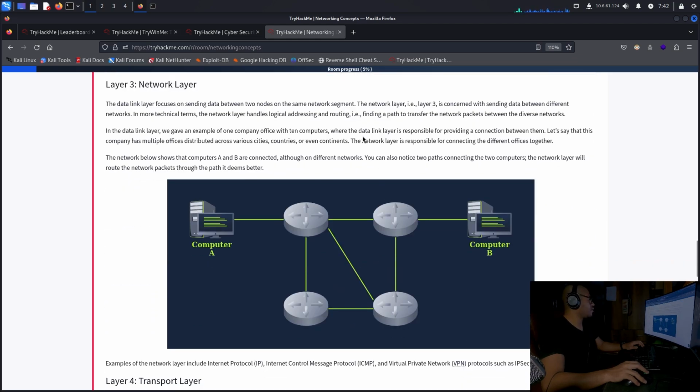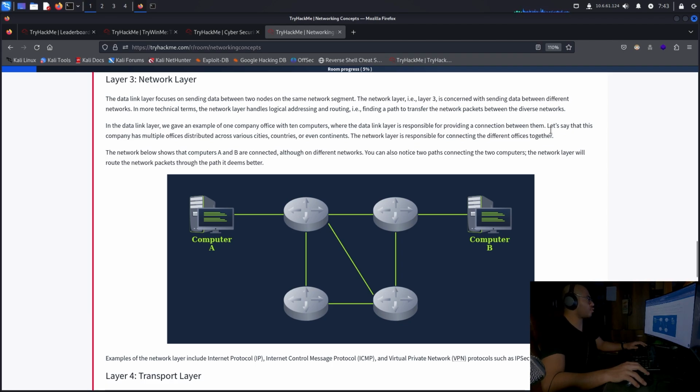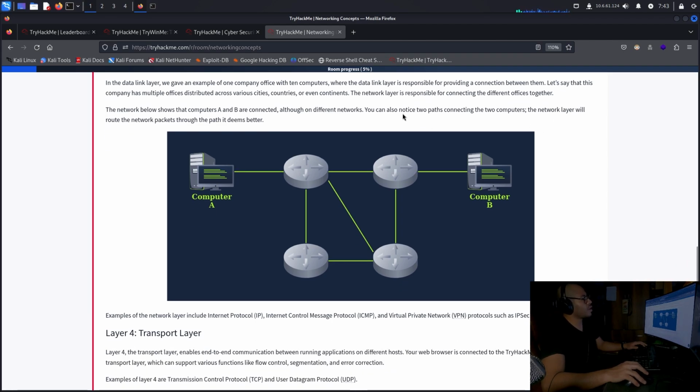Network layer. The data link layer focuses on sending data between two nodes on the same network segment. The network layer, or layer 3, is concerned with sending data between different networks. In more technical terms, the network layer handles logical addressing and routing, finding a path to transfer the network packets between the diverse networks.